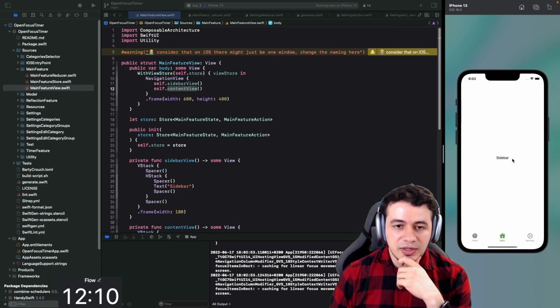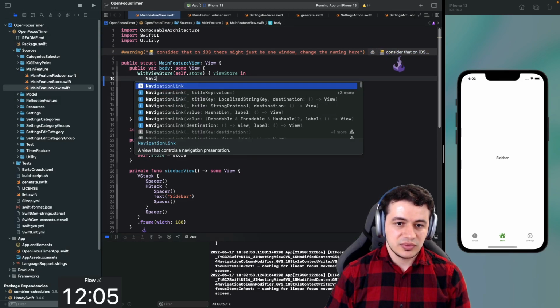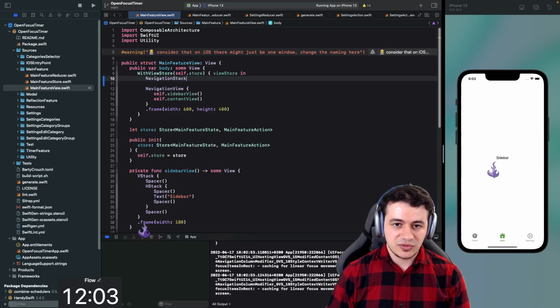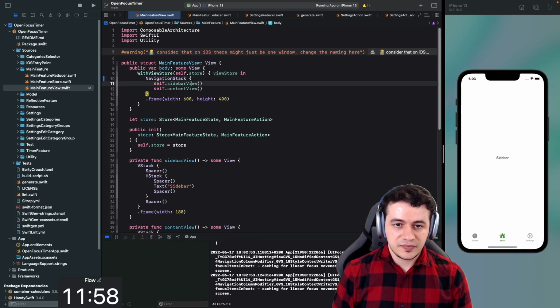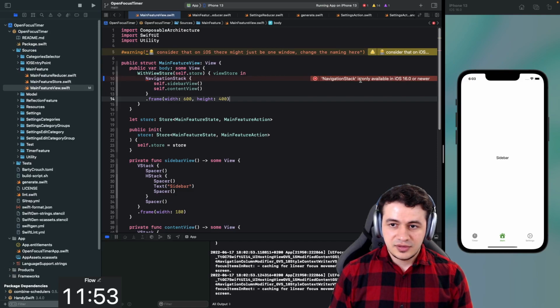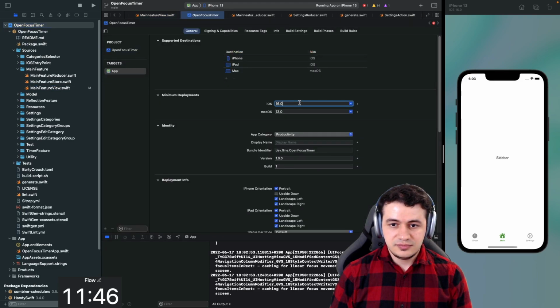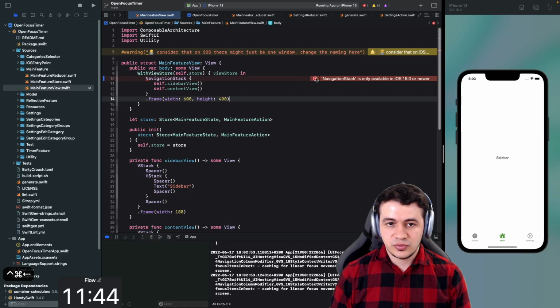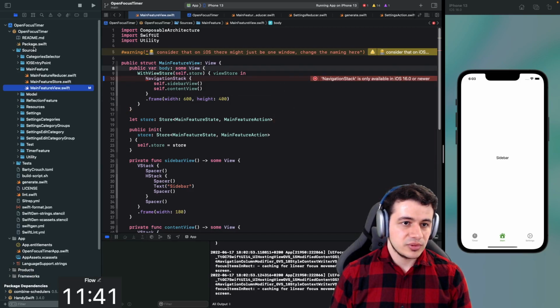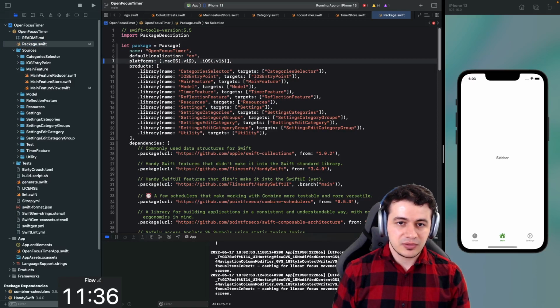All right, so on iOS, we actually want to have a navigation stack. So I'm going to just replace this with navigation stack, the new view we have. And it should be just put in a replace kind of thing. Navigation stack is only available in iOS 16 or newer, but we have specified iOS 16 or newer, so that should be fine. Yeah. Why is this a problem? Probably because we have to set it here as well. Oh yeah, okay, iOS 16, macOS 13.